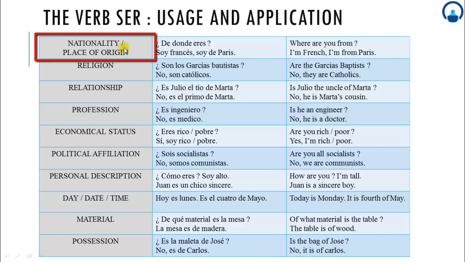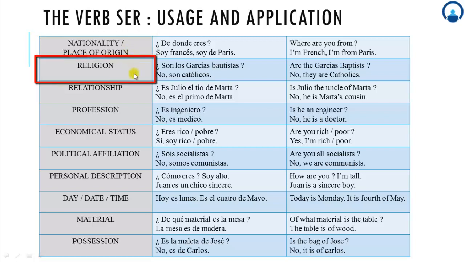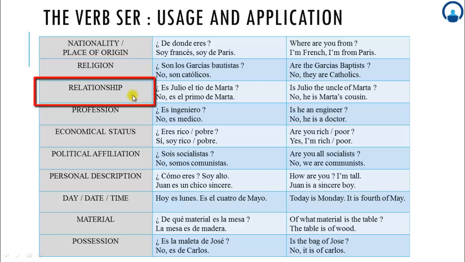That is, the nationality and place of origin is not going to change for a person. Religion is the same from when you're born till you die. The relationship, like the mother-father or uncle-aunt, grandparents, grandsons, granddaughters, that's the relationship which is not going to change at any point of time.